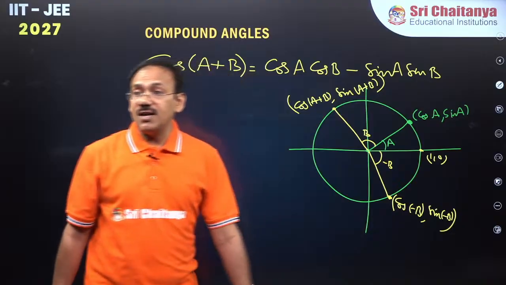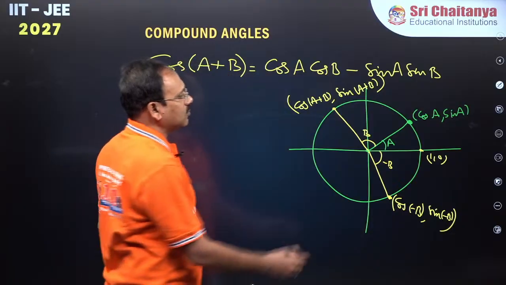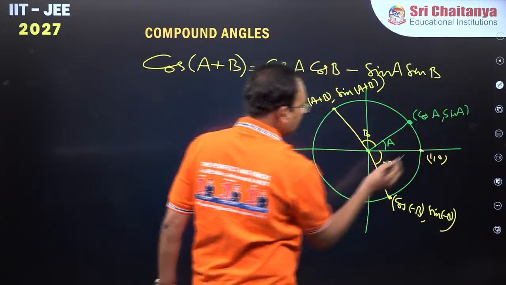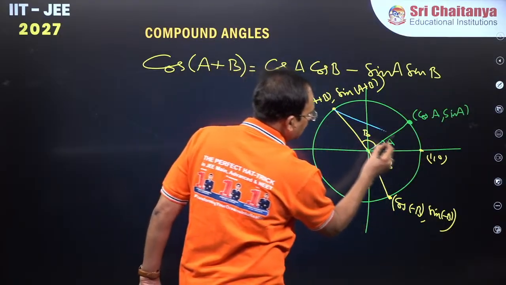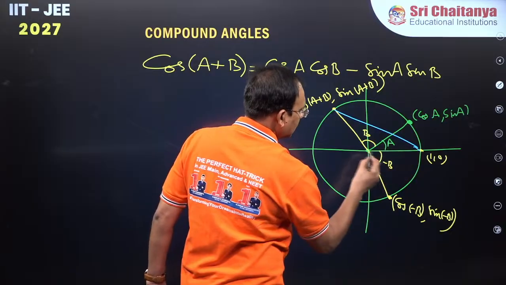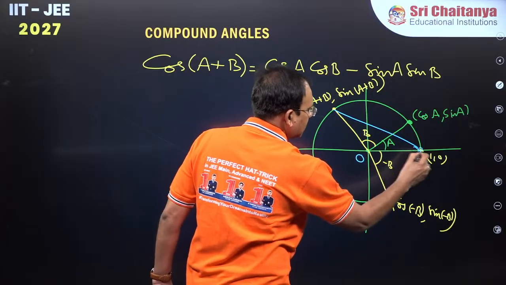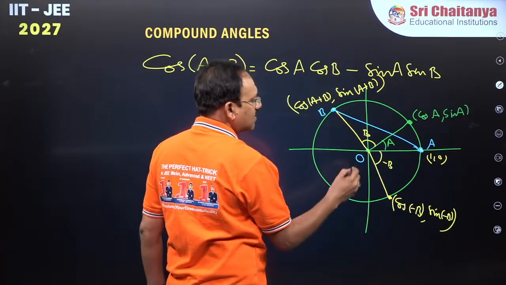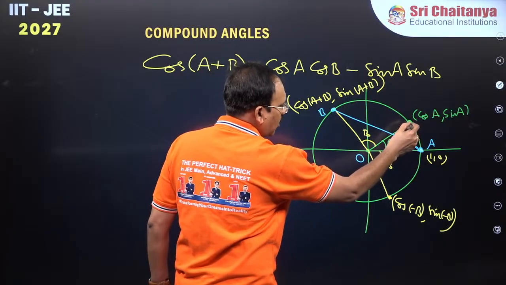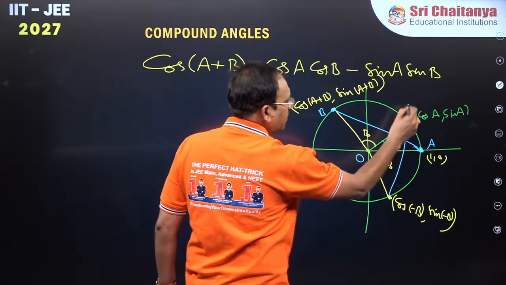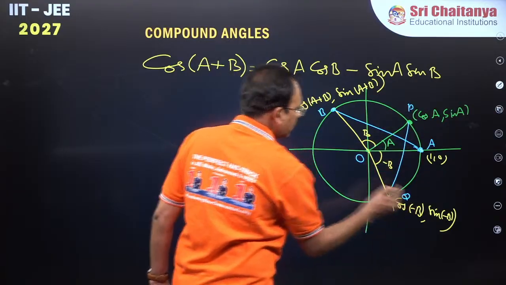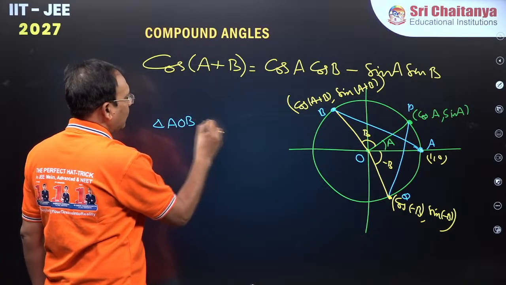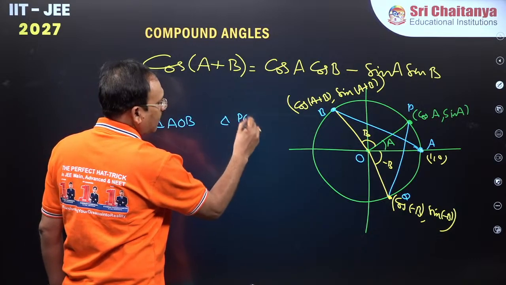Correct? Now, dear students, it's very simple to see. What we can do is, you just join these two. So this is origin, this is A, this is B. OAB is a triangle. You just join these two. This is P, this is Q. You see, triangle AOB, triangle POQ.